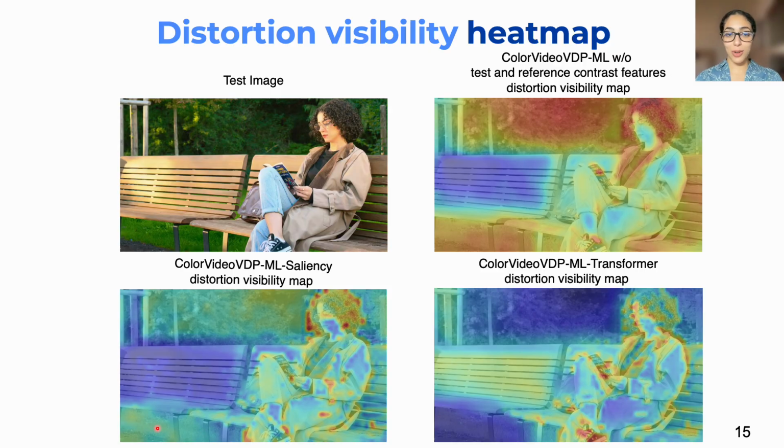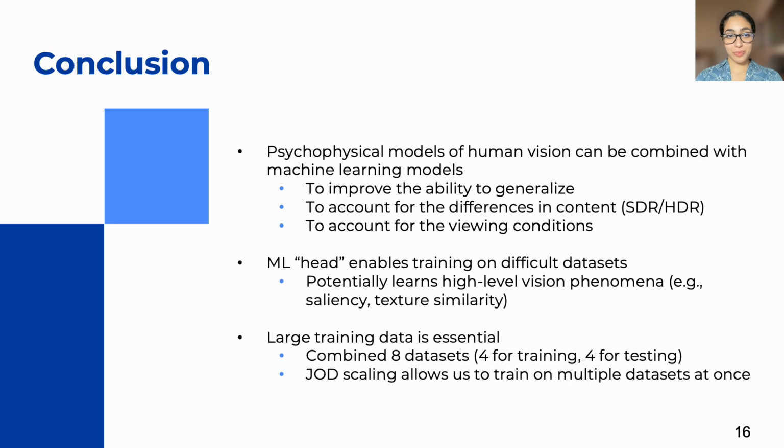On the other hand, ColorVideoVDP-ML transformer is not really giving any importance to the background. It's mostly focusing on the foreground, and it's also not really penalizing small differences in texture, which is similar to how humans observe distortions.